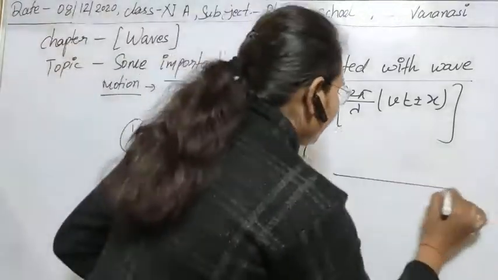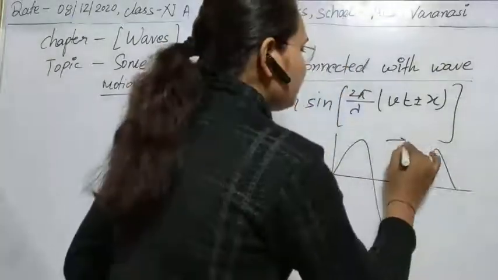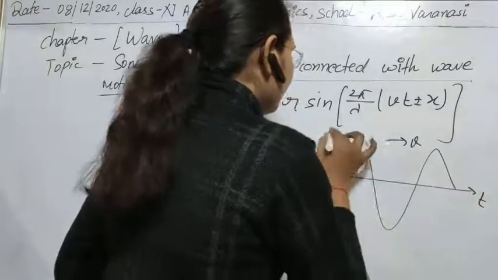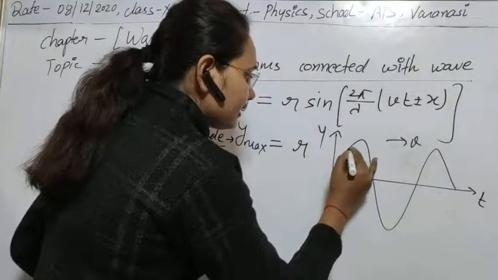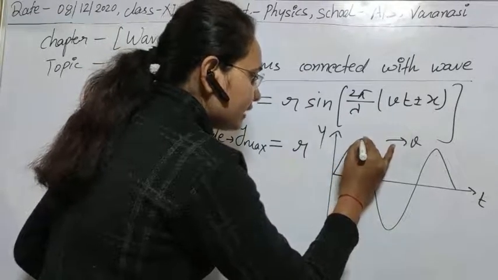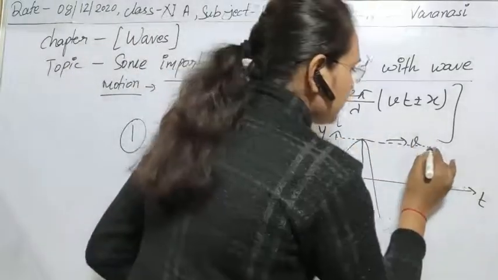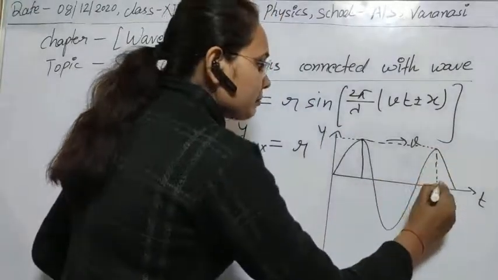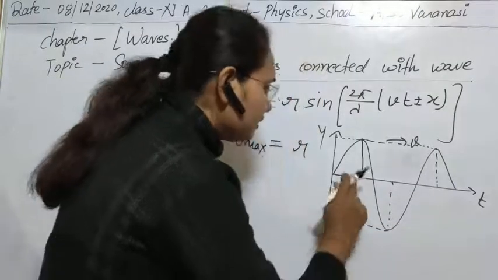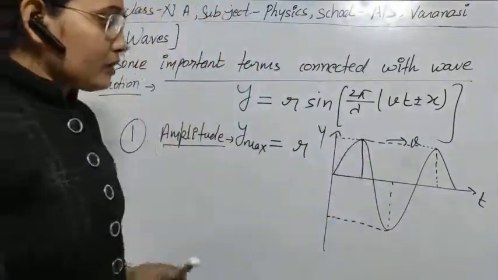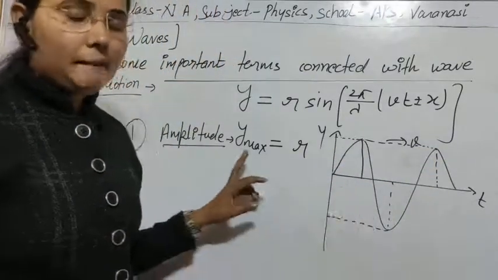Suppose a plane progressive wave is moving with some velocity v, at some time t, and this is the displacement y. The displacement is different at different times and at different distances, and at this point the displacement is maximum. Clear? This is the maximum possible displacement in the wave motion, and in the negative direction you can obtain the same value. These maximum possible displacements are known as the amplitude of the wave motion.